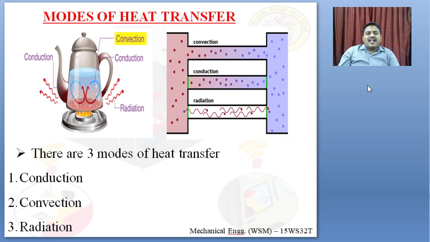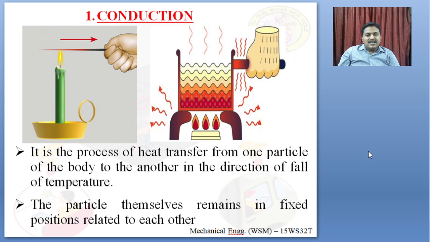Modes of heat transfer. Coming to heat transfer, there are 3 methods: conduction, convection, and radiation. What is conduction? Suppose you take a metal rod and heat it at one end. Heat will be transferred from that end to the other end.